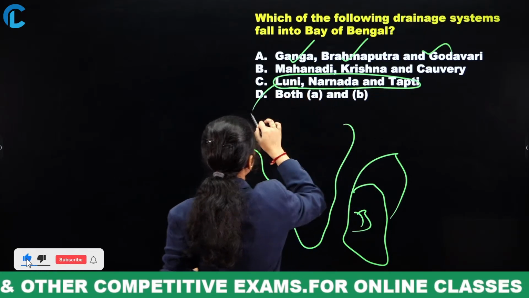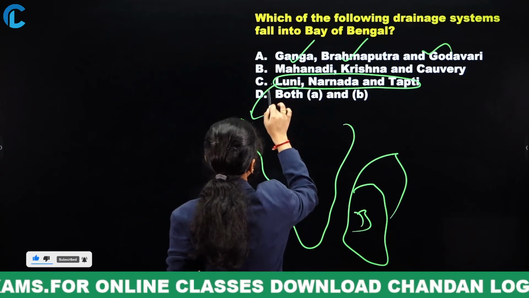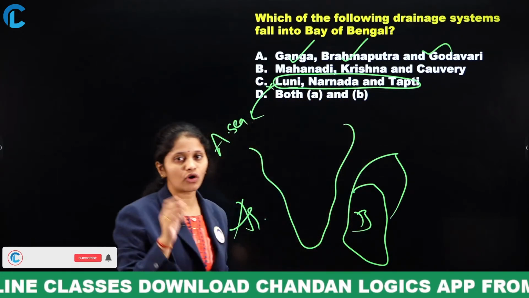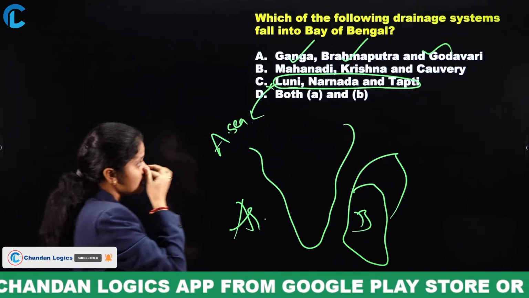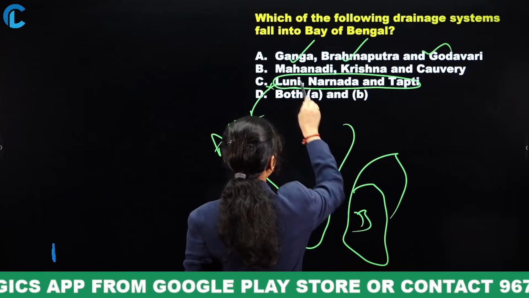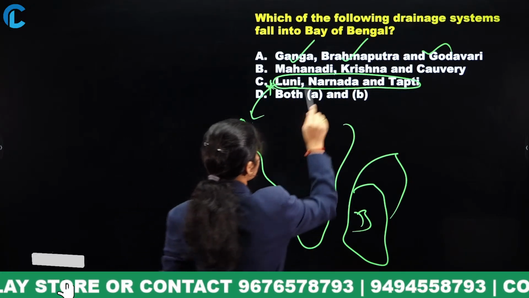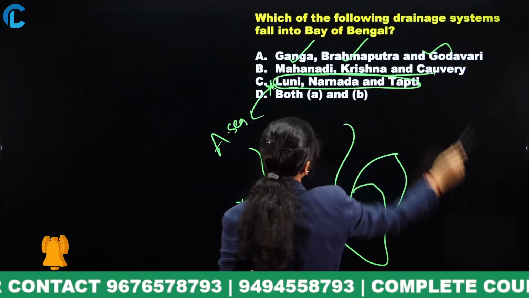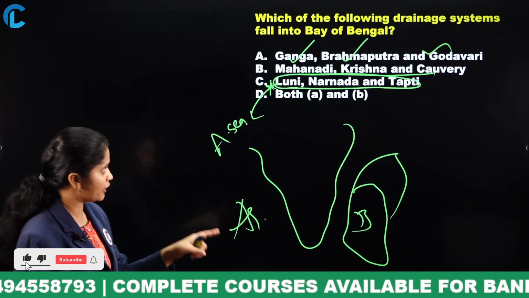These actually flow into the Arabian Sea, right? Then we can eliminate this. The question is about which drainage systems fall into the Bay of Bengal. So the first one is correct. Now move to the second one. The third one we have eliminated because it flows into the Arabian Sea. Next, Mahanadi, Krishna and Kaveri. Even these rivers fall into the Bay of Bengal.